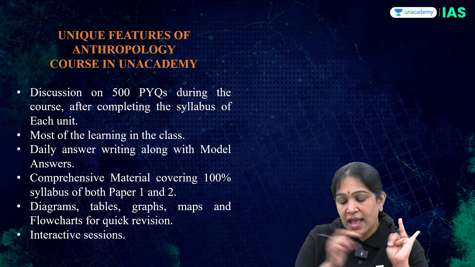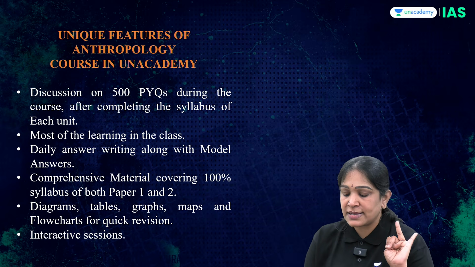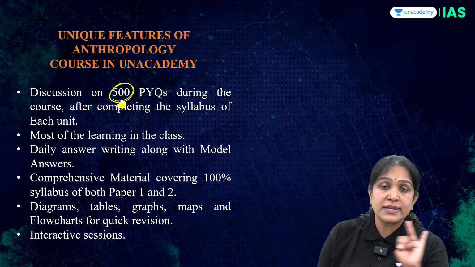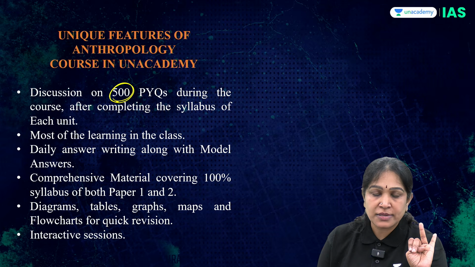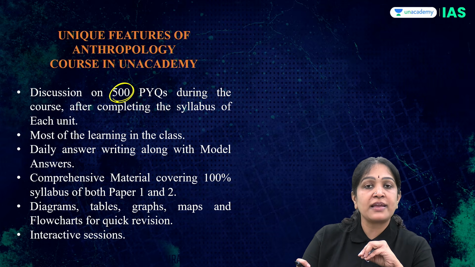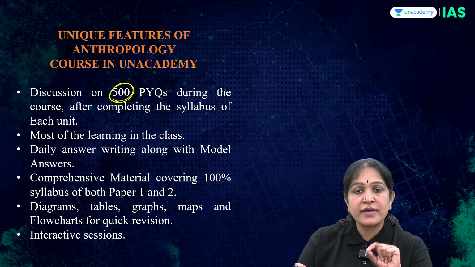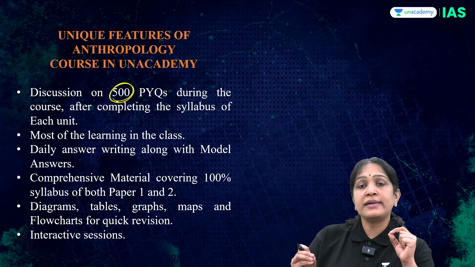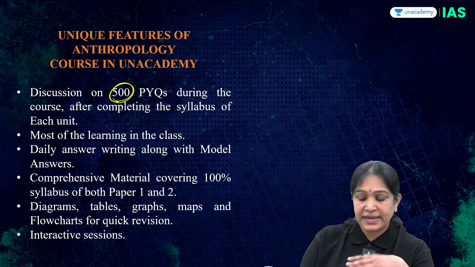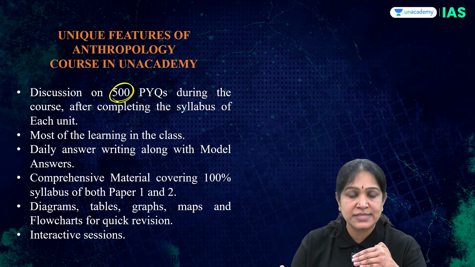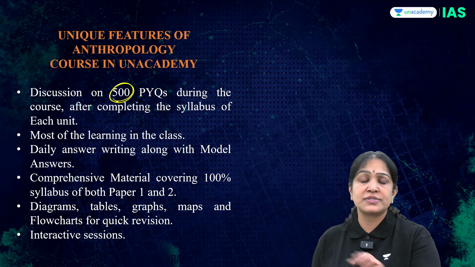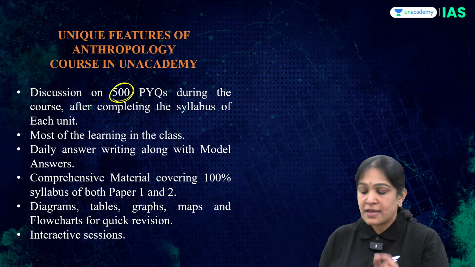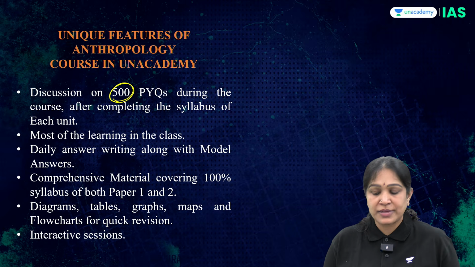Next level, as a part of the syllabus, I will also discuss 500 previous year questions. That too, I will not discuss them at the end of the course. After each unit, for example, after I complete unit 2, I will cover 10 years of previous year questions from unit 2. Like that, by the end of the course, I will have completed the discussion of 500 previous year questions. This is not a separate course. As a part of the comprehensive course, we will discuss approximately 500 previous year questions.